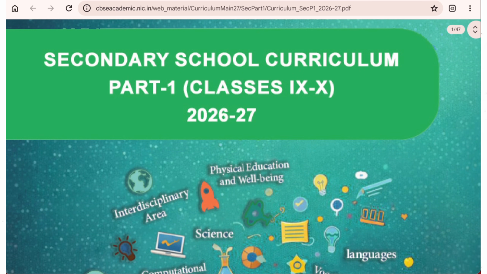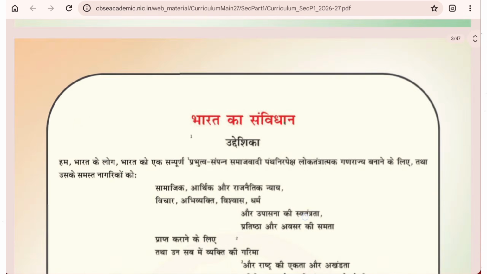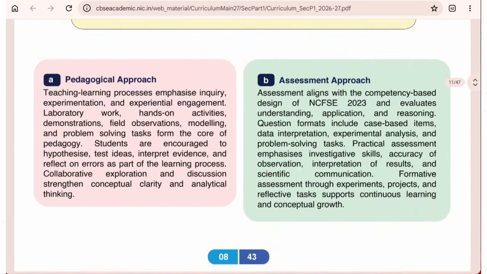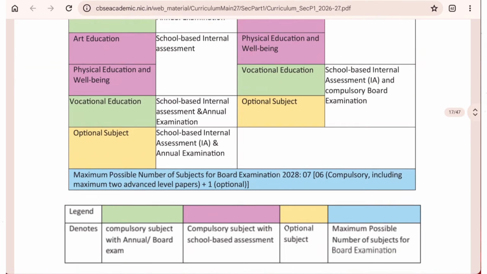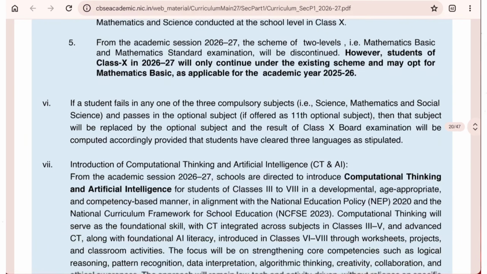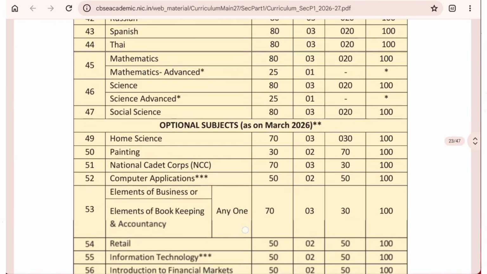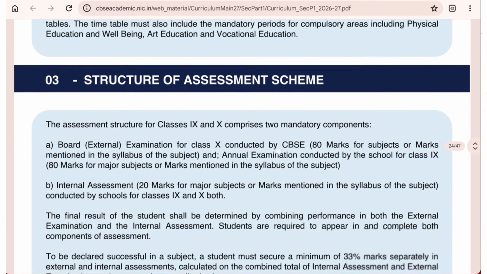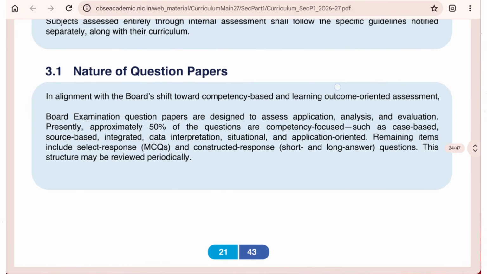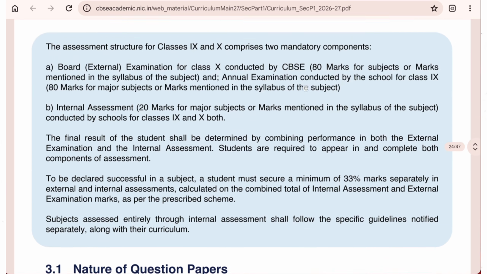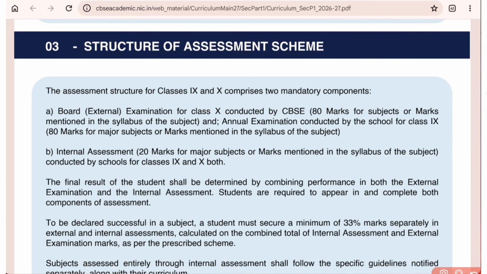Now you need to go to page number 24 of the PDF, or if you go by the book, book page number 21. So now let's scroll down to page number 21. As you can see, this is page 21. On this page, the topic is structure of assessment scheme.